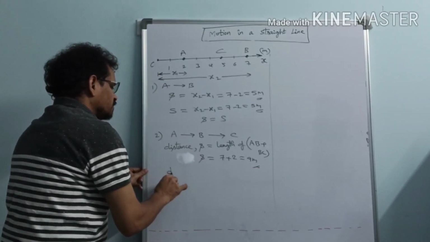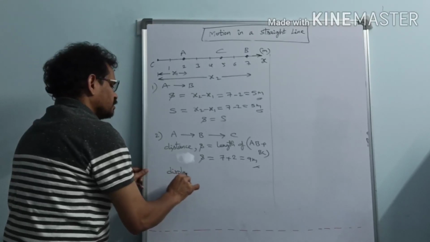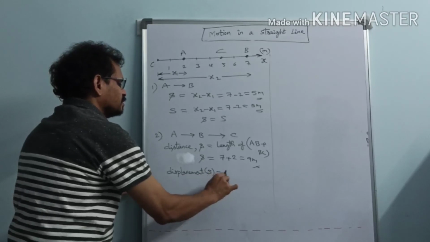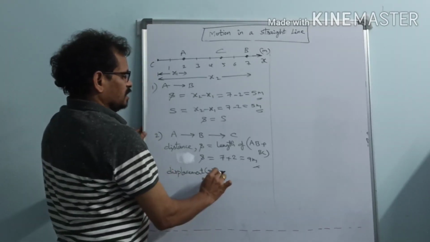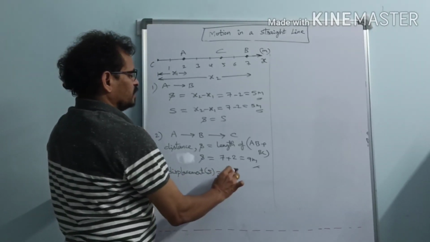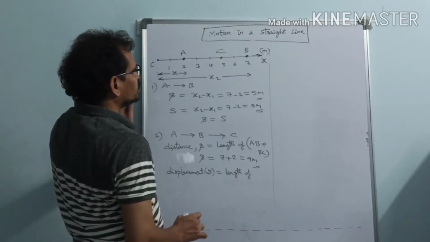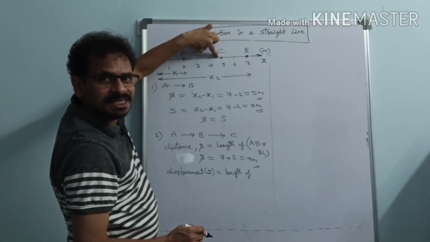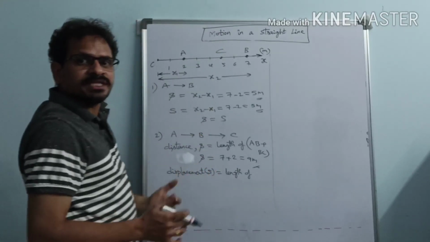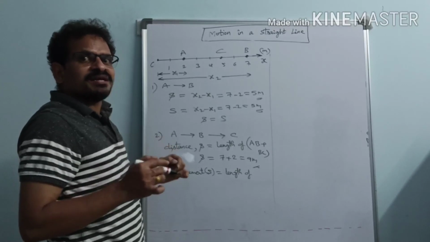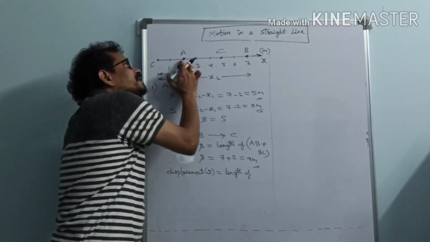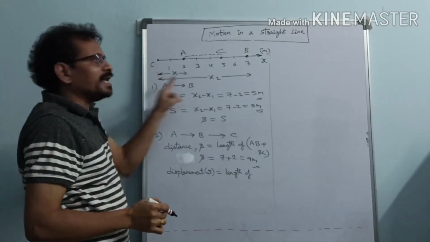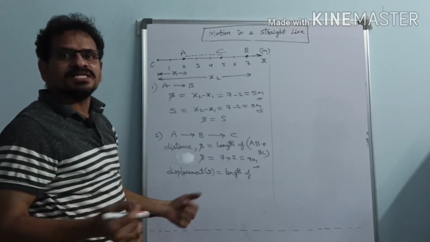And what about the displacement, capital S? What is displacement? Initial point is A and the final point is C. So displacement is nothing but the length of the straight line joining initial point A to final point C. So the length of this line gives us displacement.